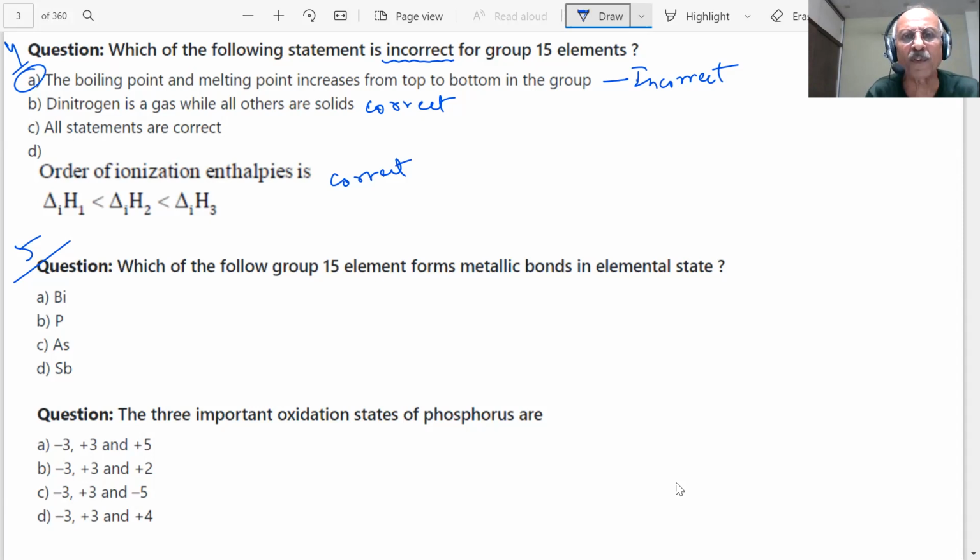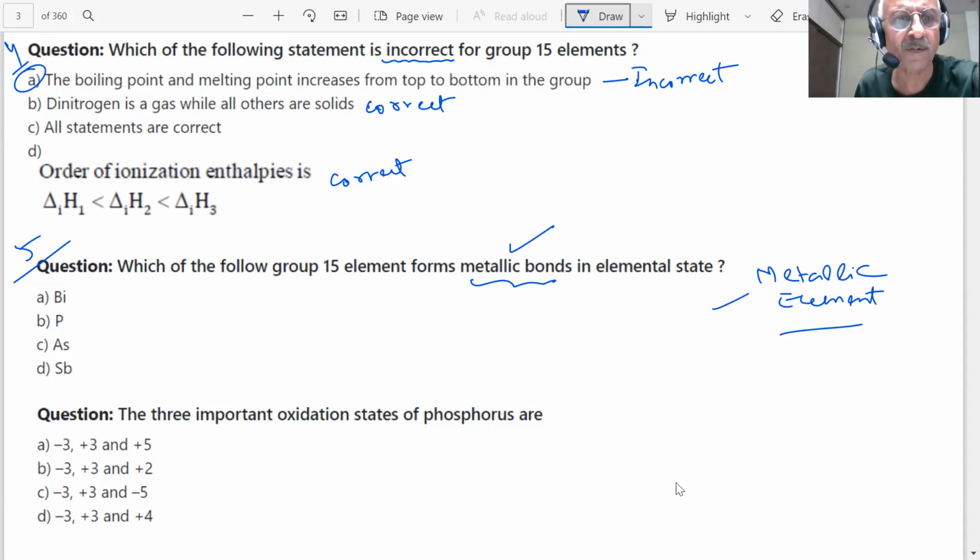Which of the following group 15 elements forms a metallic bond, student? What is a metallic bond? A bond will be formed by which element? Which is the metallic element here? Which element is metallic, student? In this case, tell me. Your time is running out, students.